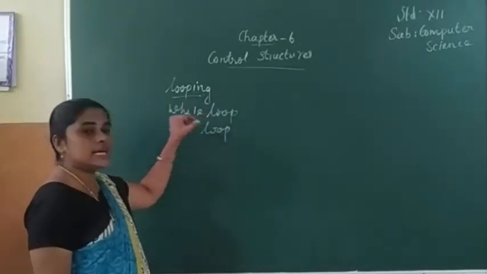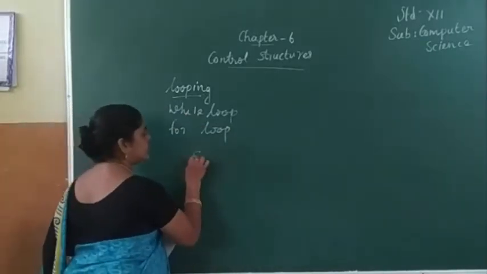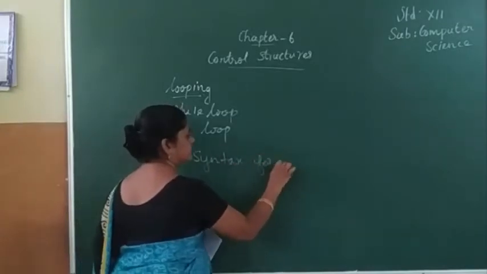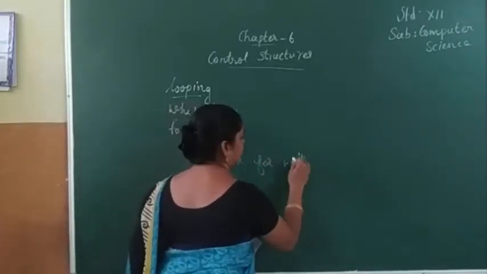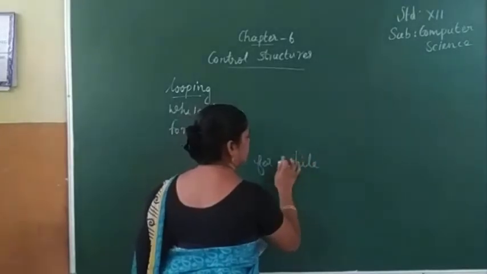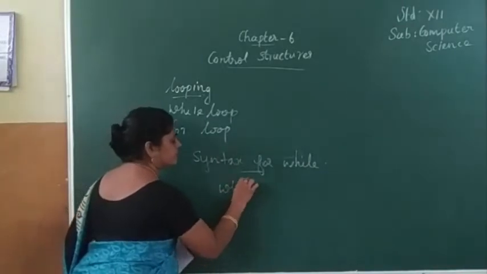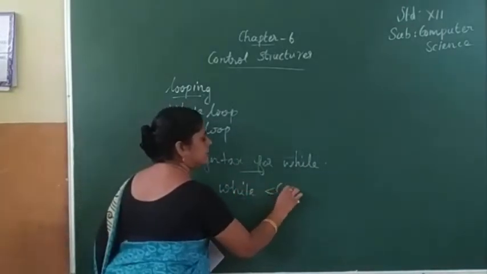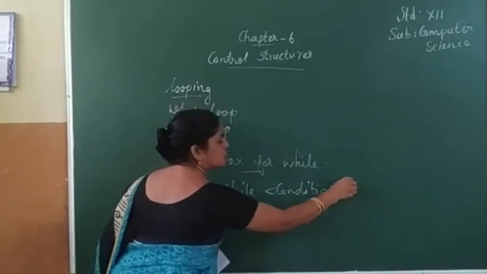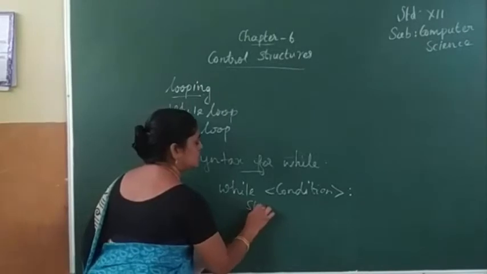What is the syntax for while? Can you remember? See what is the syntax? While condition, then last colon, then here statement block 1.